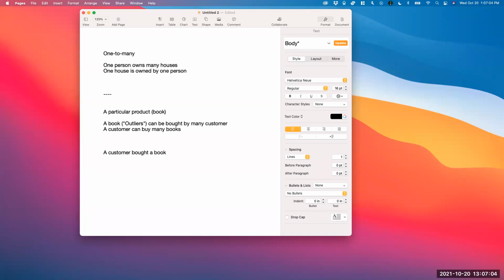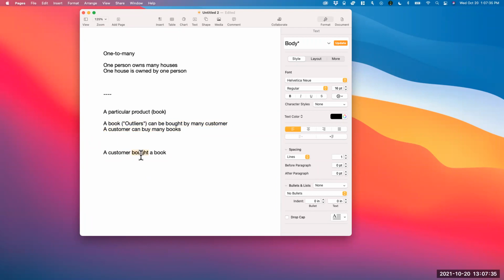But I feel like if you were to buy something from a store or online, your copy is going to have an ID. So your copy of the book is going to have a unique ID, and that's what's associated with the customer. If you're thinking of it like this, then that would actually be many to many. That's correct.